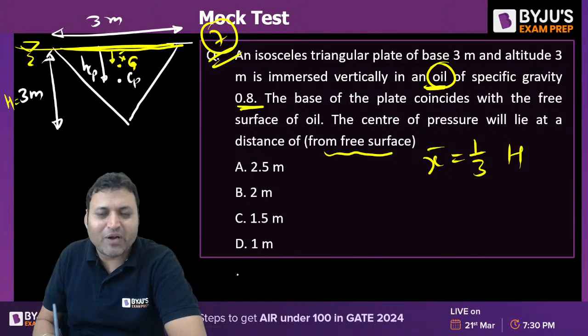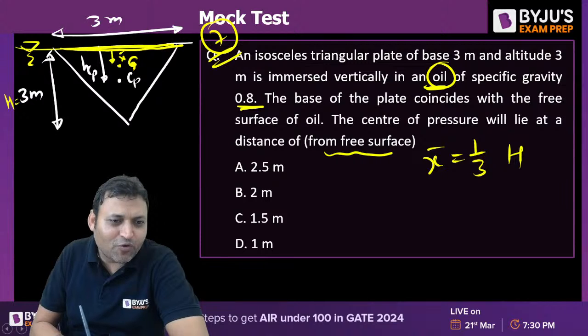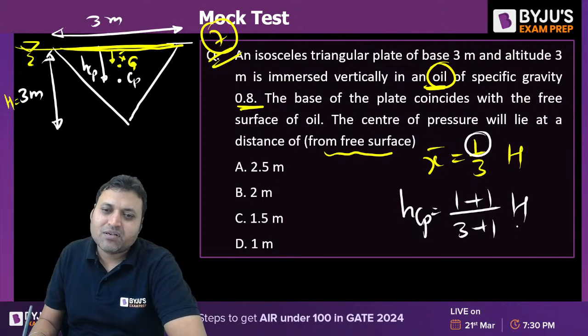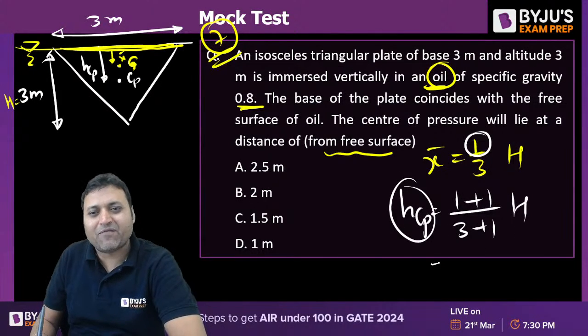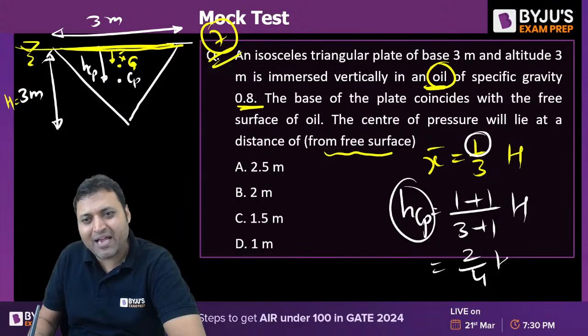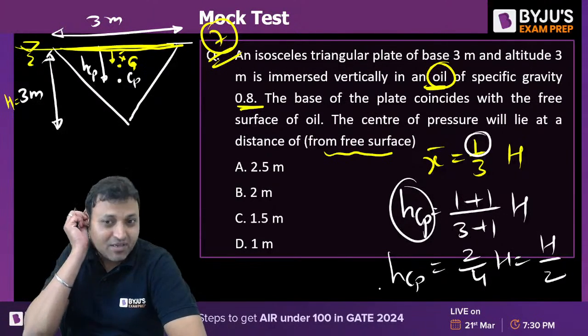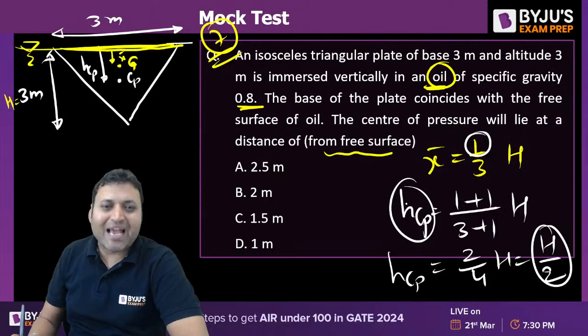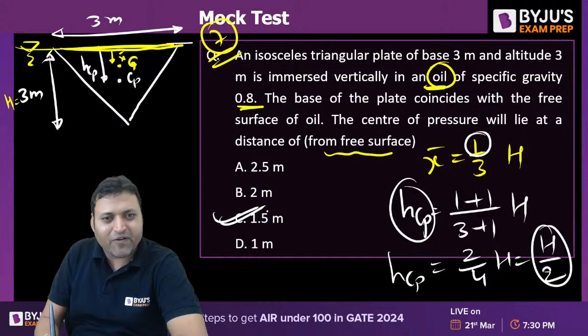And if we want to find HCP, the depth of CP, then we can add 1 in the numerator and 1 in the denominator. So the depth of CP from the free surface is 2 by 4h, or h by 2. That is the direct method, using the short trick. So h by 2, what is h? 3 by 2, 1.5 will be the answer.